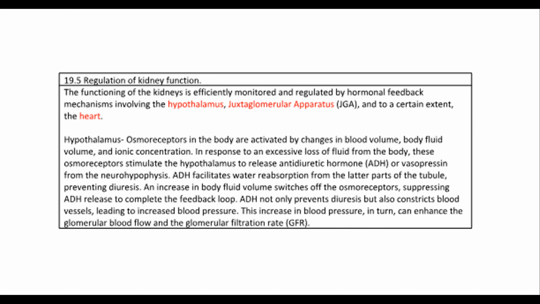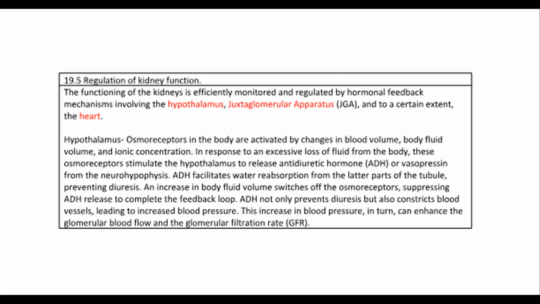Hypothalamus osmoreceptors in the body are activated by changes in blood volume, body fluid volume, and ionic concentration. In response to an excessive loss of fluid from the body, these osmoreceptors stimulate the hypothalamus to release antidiuretic hormone, ADH, or vasopressin from the neurohypophysis.